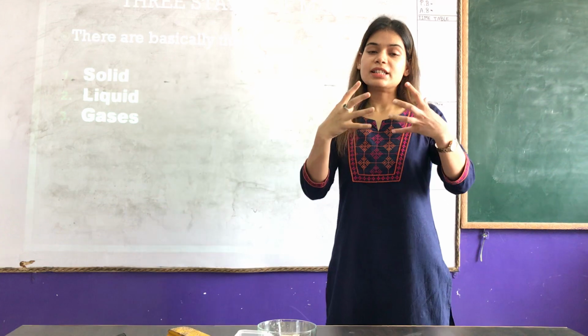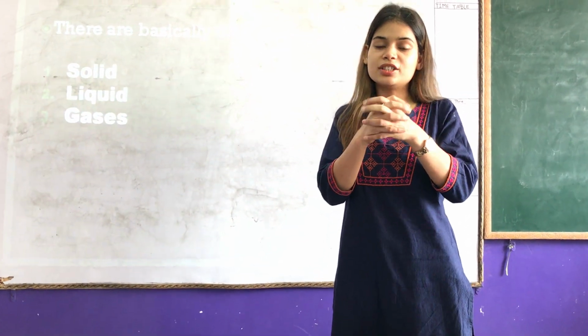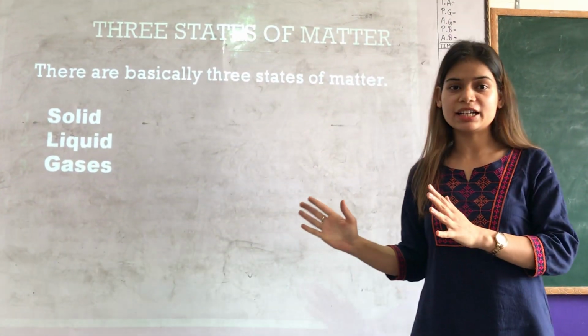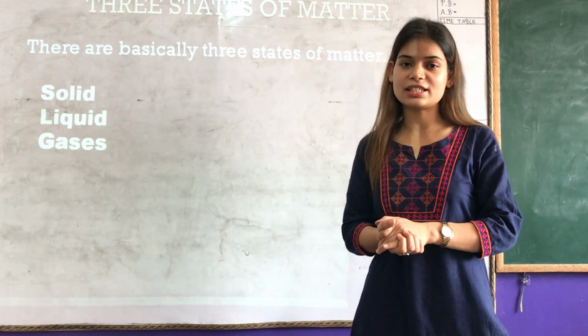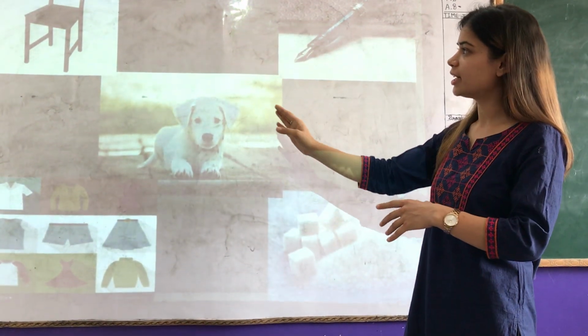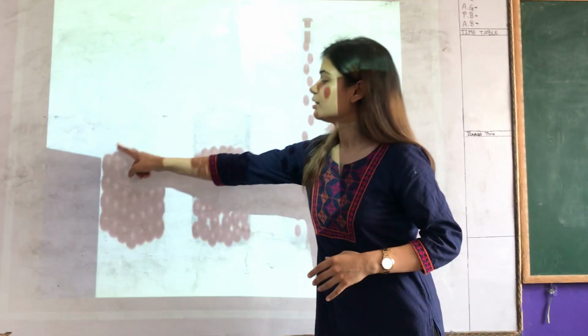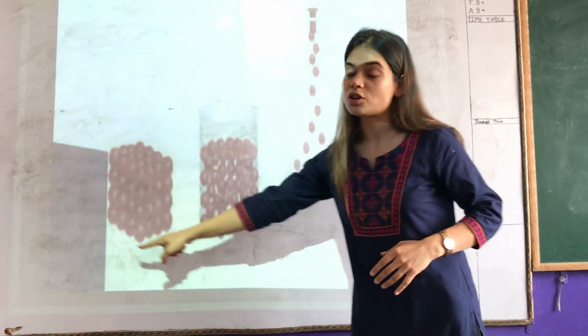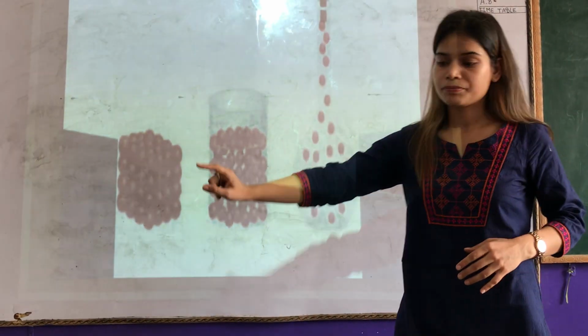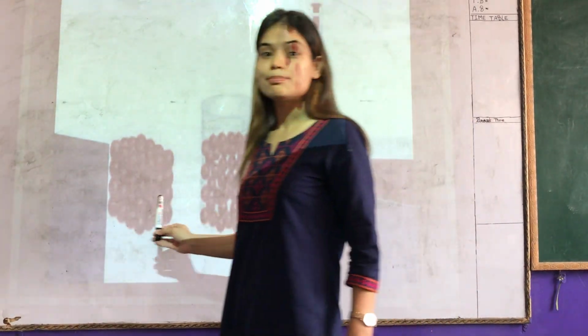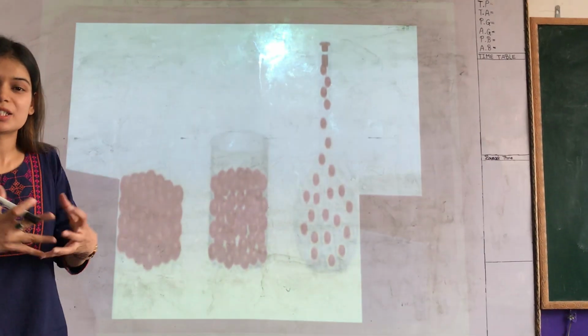They are so rigid. Why are they rigid? Because they are very closely packed. The shape of a solid somewhat looks like that. You will see in the next slide that the particles which are there in the solid look somewhat like this. They are so closely packed that we cannot compress them more.